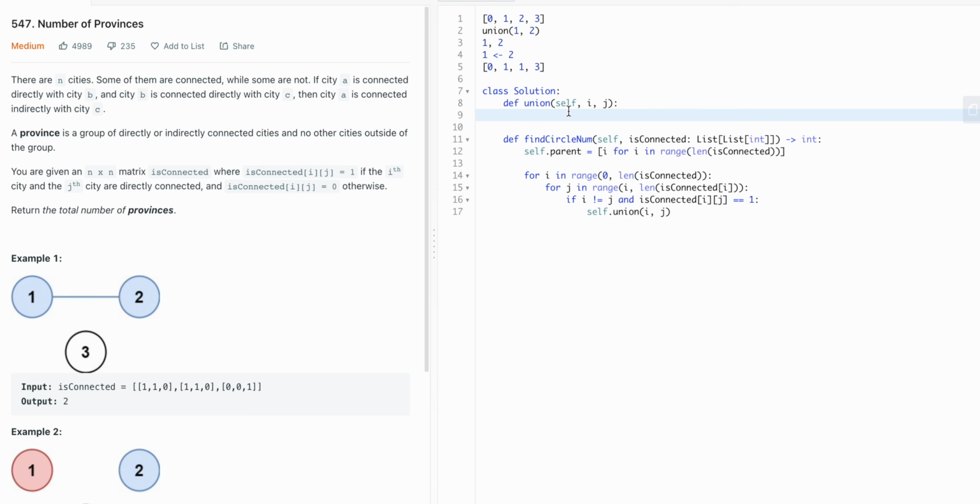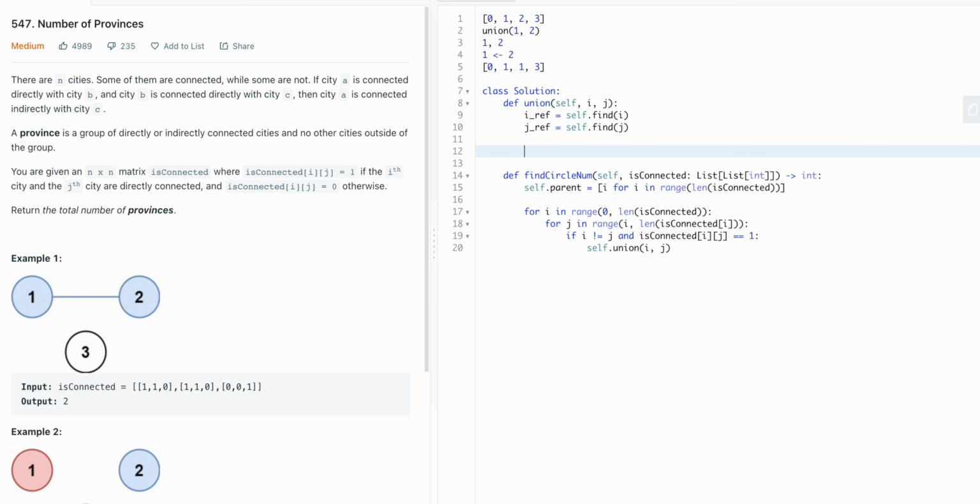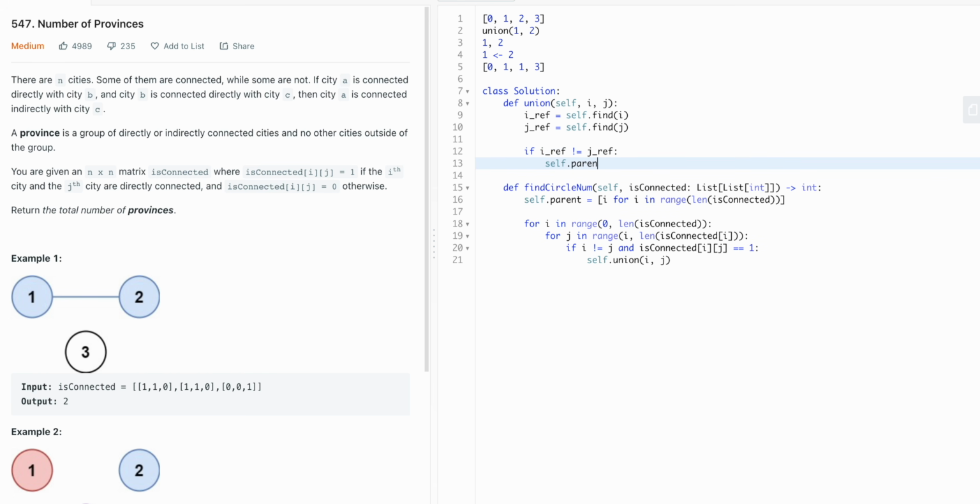So how do we write this in code? We can create another function called find, and we can find the parent. That's all that find does. It finds the parent of each index, and then if we find that the index of the left and the index of the right aren't the same, then we want to set one of them to the other.